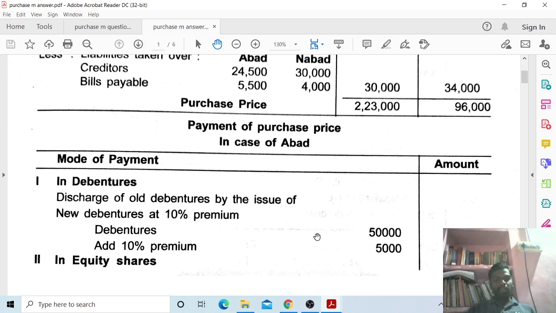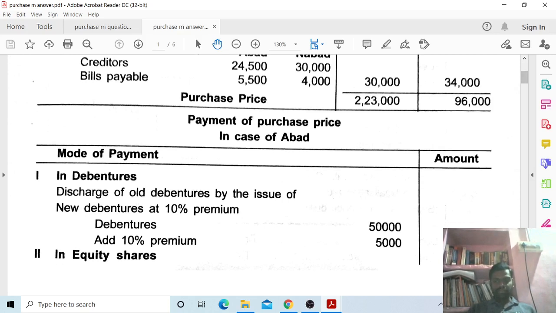Add 10% premium: 50,000 into 10 divided by 100, so 5,000. 50,000 plus 5,000 is 55,000, so total 55,000 of debentures.